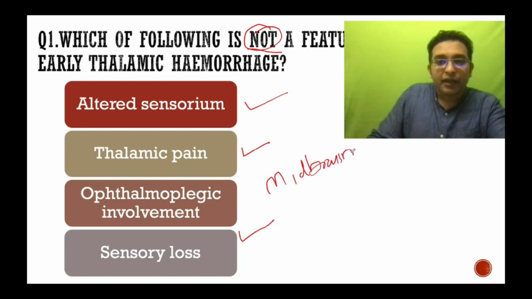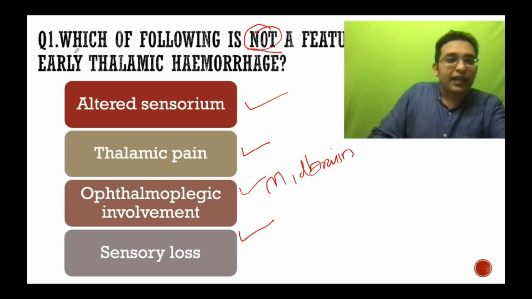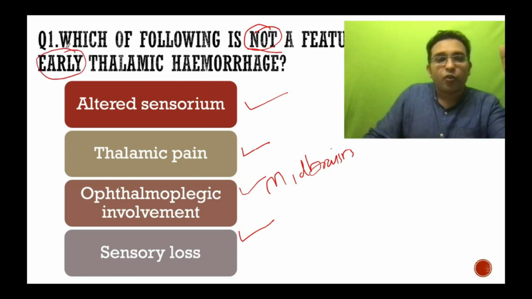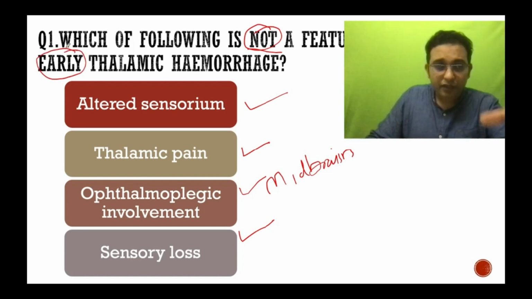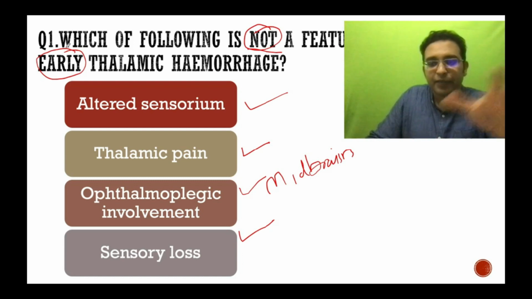So you may be tempted to answer ophthalmoplegic movement. So what is the right answer? Here one more catch, apart from the catchword "not", is actually "early". So what happens in case of an early thalamic hemorrhage? That is the importance. So read the question carefully every time you answer.